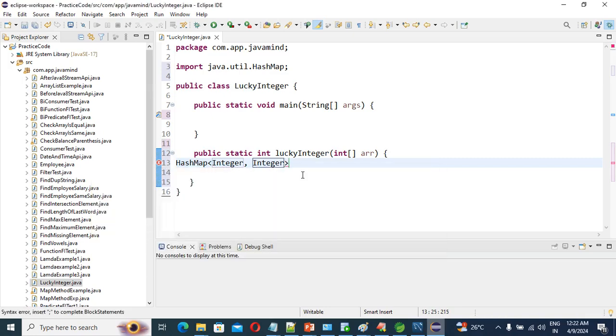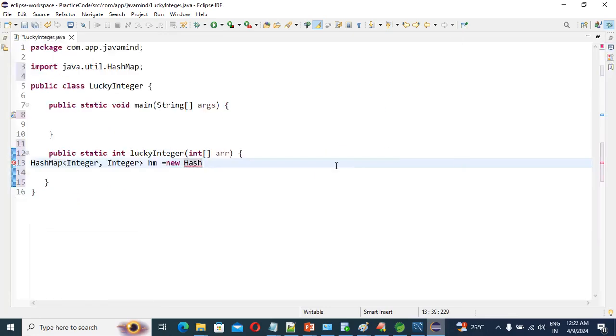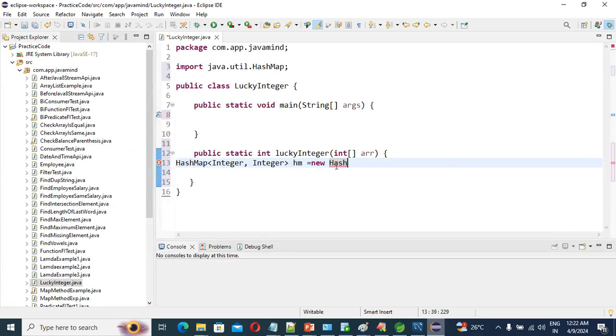Okay, so key and value both as integer, and just hm equals to new hash map. Good. So we have created one hash map, right?